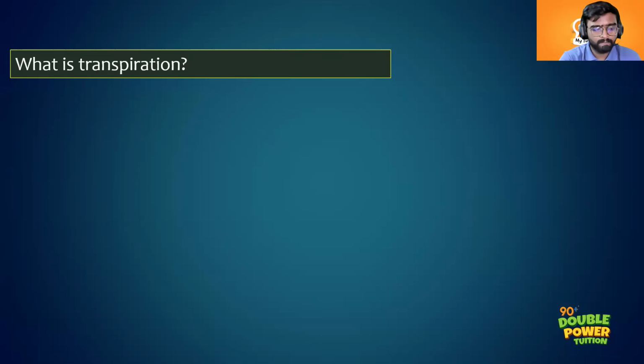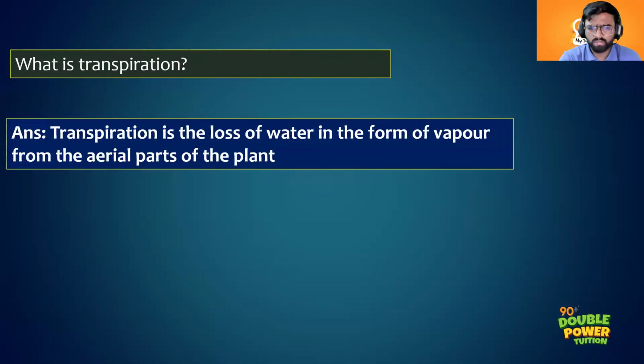So transpiration is the loss of water through the stomata or on the leaves. Very good. Through the stomata, or you can say from the aerial parts of the plant. Because in higher classes you will learn the water is not only lost through stomata. There are some other structures that also lose water, something called lenticels. In large trees we can see lenticels. It is nothing but small gaps in the wood. That is lenticels.